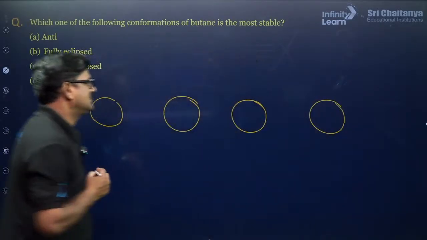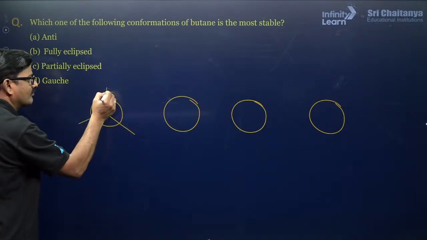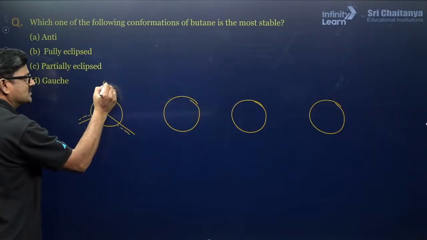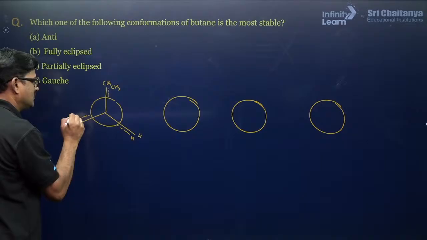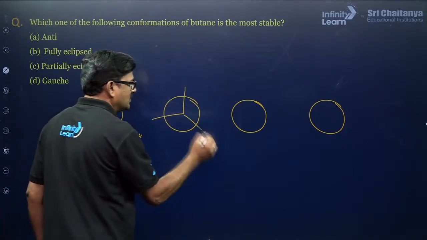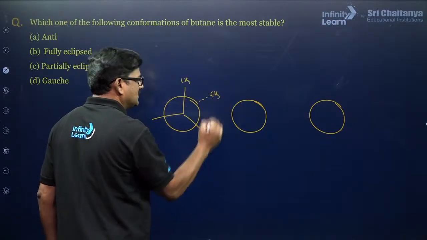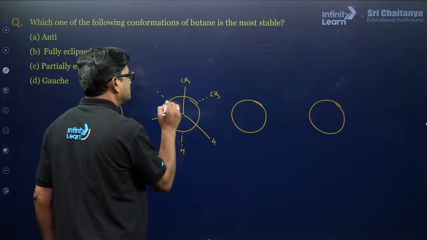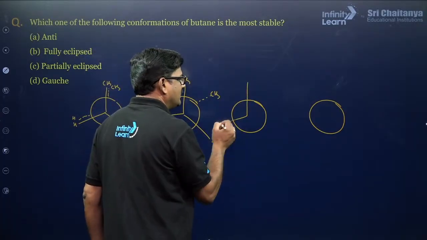Four major conformations. CH3 and hydrogen and hydrogen, hydrogen, hydrogen, and it is going to be CH3 and CH3, hydrogen and hydrogen.